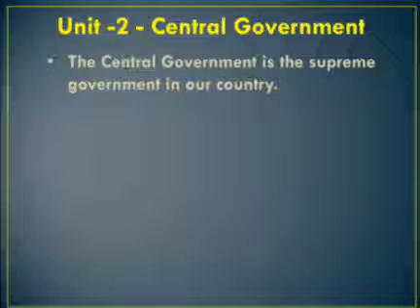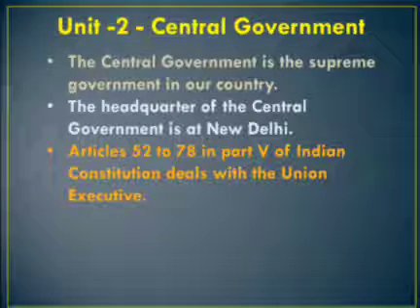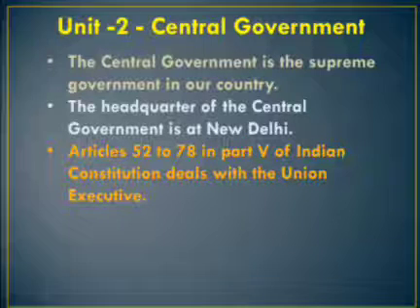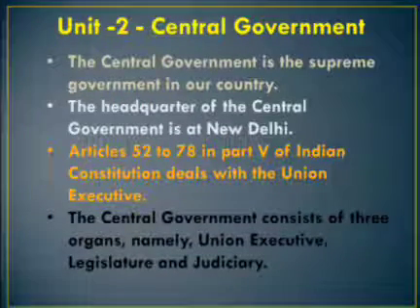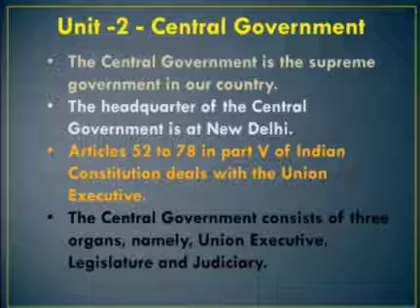The headquarters of the central government is located at New Delhi. Articles 52 to 78 in Part 5 of the Indian Constitution clearly deal with the Union Executive. Our Indian government, that means the central government, is called a democratic government. You know, democratic government means a rule of the people. The central government consists of mainly 3 organs or 3 important wings, namely Union Executive, Legislature, and Judiciary. Judiciary means justice.